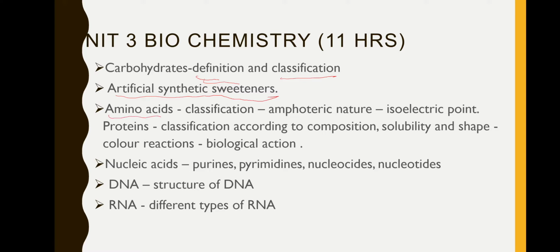Then amino acids, its classification. When you take the case of amino acids, two important point is amphoteric nature and isoelectric point. Amphoteric nature means it reacts well with the acid and base. So how, why and what is isoelectric point. Then proteins, we have classification according to their composition, solubility and shape.